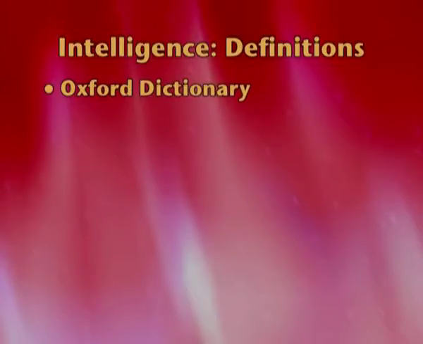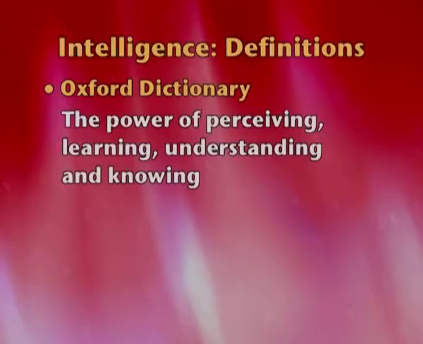We have the Oxford Dictionary here. The Oxford Dictionary gives the code word PLUCK. Now, this code word would help you remember the definition. It says the ability to perceive, the ability to learn, the ability to understand, and the ability to know. These are the 4 concepts which help you understand the Oxford Dictionary definition.